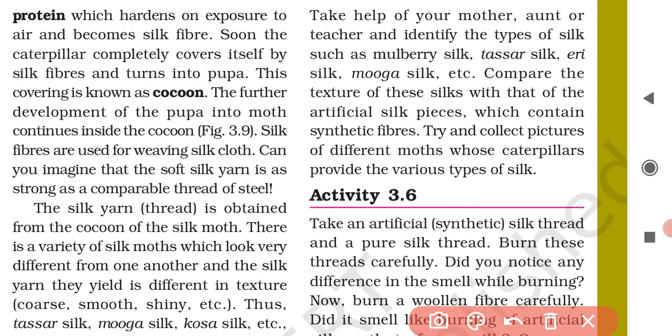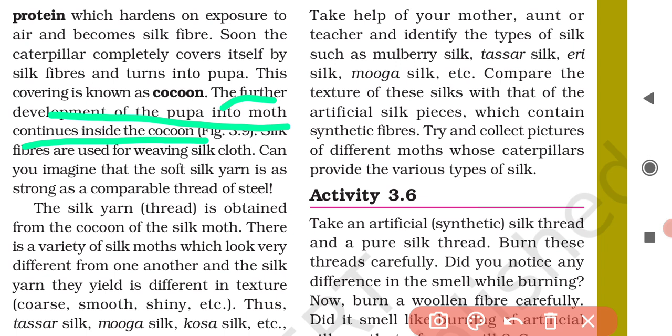That covering is called as what? Cocoon. And this cocoon is made up of what? Proteins. Cocoon is made by silkworm to protect its development as pupa, and further development of the pupa into silk moth continues inside the cocoon only.